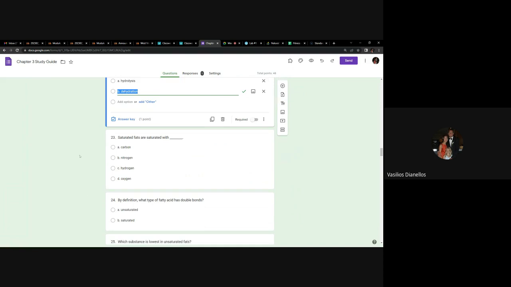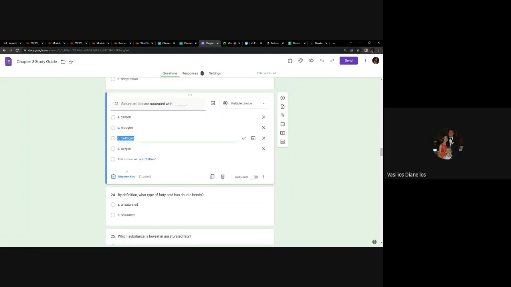All right, here's an important one you need to know. Saturated fats are saturated with what? Hydrogen. Because remember, saturated fats are flat, and that's what makes them so unhealthy, right? Because they stick together. That's what helps clog your arteries, because they stick together so nicely. And they stick together so nicely because they're flat, and they're flat because they don't have any kinks. There's little curves and turns, and they don't have any curves or turns because they don't have any double bonds, and they don't have any double bonds because they are saturated with hydrogen. They have all the hydrogens they can fit. So any questions about 23?